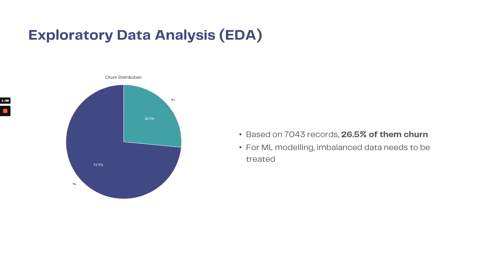Okay, so starting with the EDA, we can see the churn distribution here. About 26.5% of customers churn, while 73.5% do not churn, and these are based on 7,043 records. For machine learning modeling purposes, this is considered imbalanced data that needs to be treated to improve our accuracy.